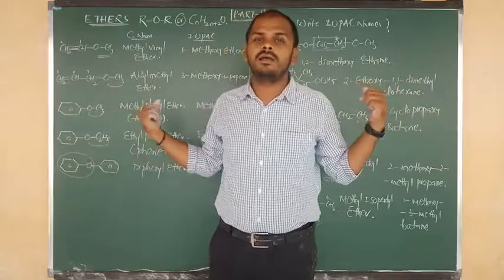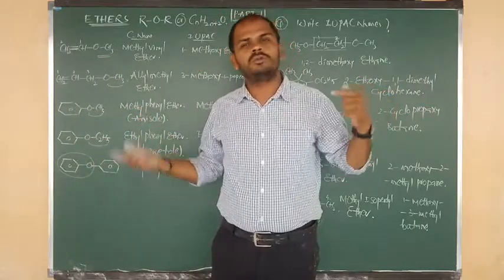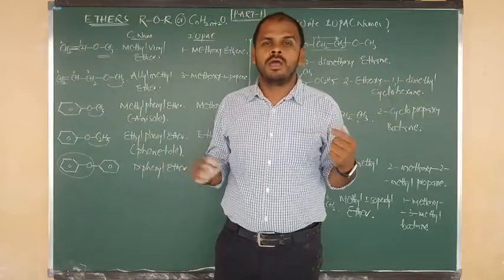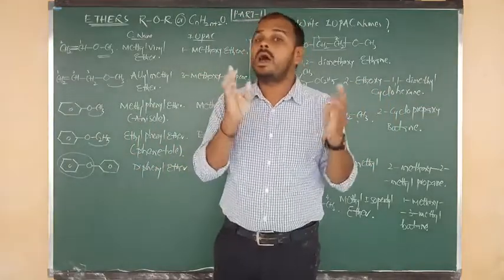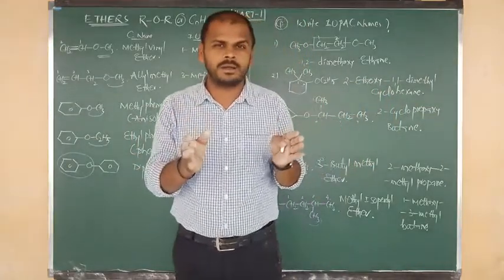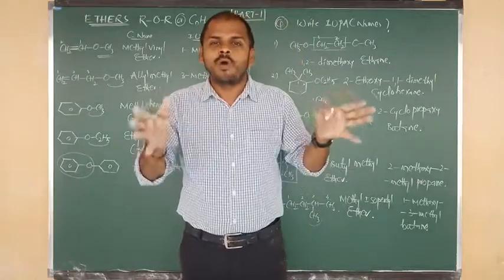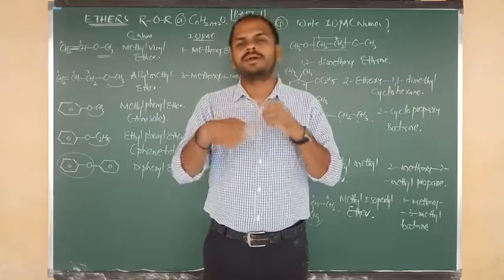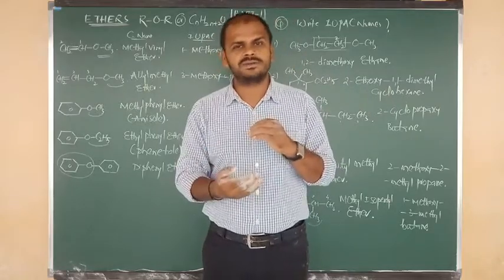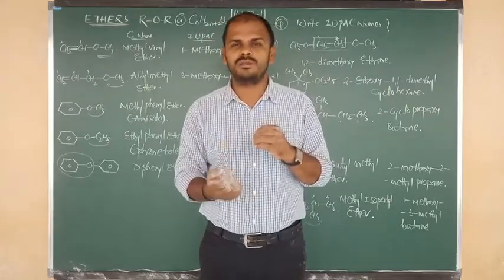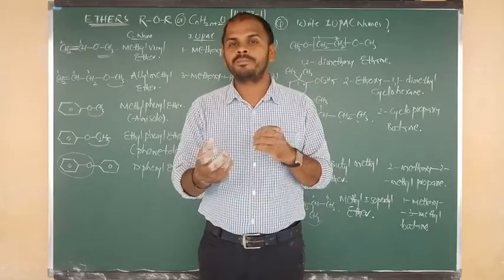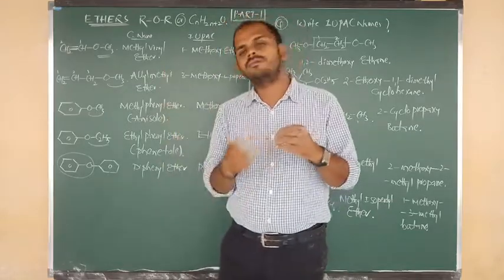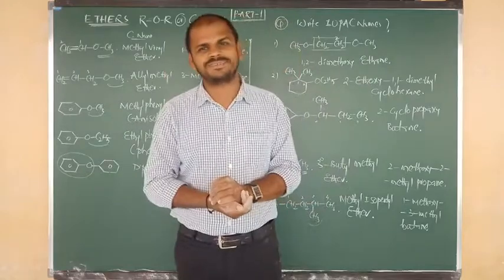Tomorrow we will discuss the nomenclature of cyclic ethers and also a very special ether, crown ethers, their respective IUPAC names and structures, and also functional isomerism of ethers. Everything we are going to discuss in tomorrow's class.